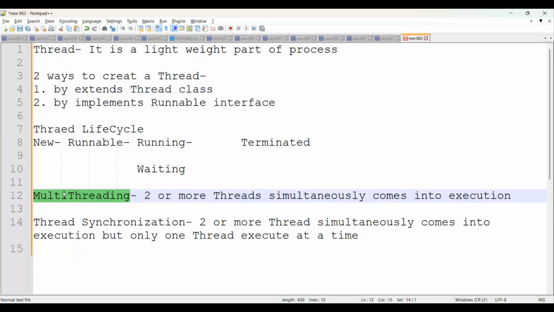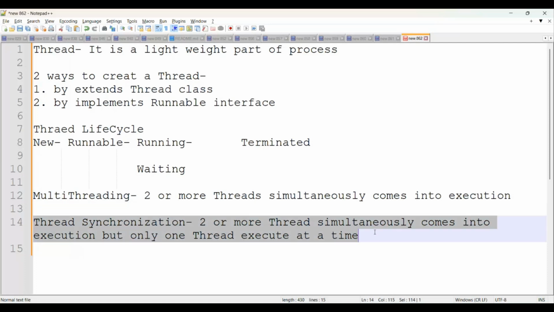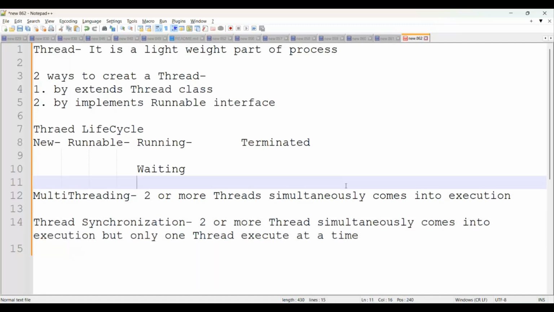In short, you can simply say multi-threading means two or more threads simultaneously come into execution. They will execute at the same time, but there will be some chances for deadlock to occur. Then how to avoid deadlock? For that, we have a concept available. The concept name is thread synchronization. It means two or more threads simultaneously come into execution, but only one thread executes at a time. That's called thread synchronization.